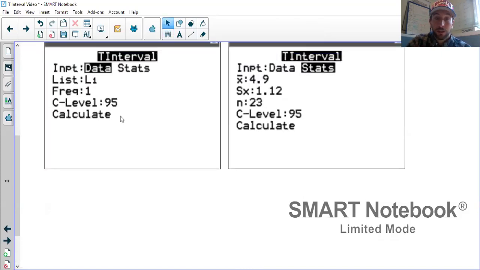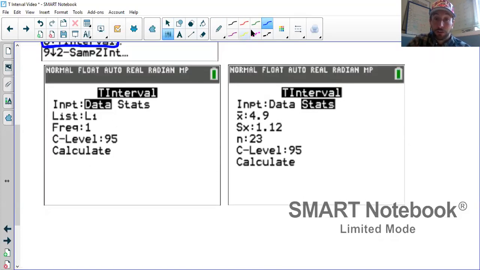So we can input the actual data. I could hit stat edit, and put it in L1, L2, it doesn't matter which one I use, but I could input the actual 23 values that were given in the stem plot into one of my lists. Just tell the calculator which list, maybe it's L1, maybe it's L5, whatever. The frequency, if you do that, is always going to be a 1, and I can go to calculate. Personally, I wouldn't do that right now because I don't feel like typing 23 numbers in the calculator.